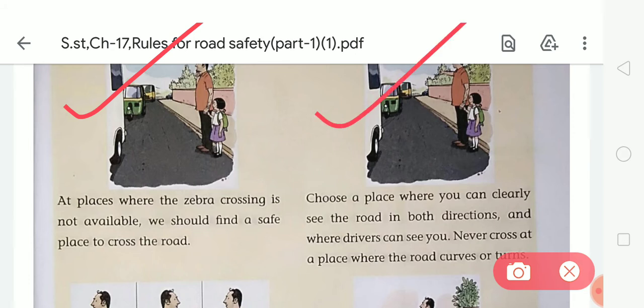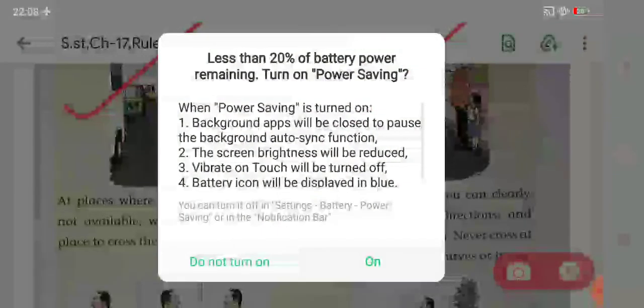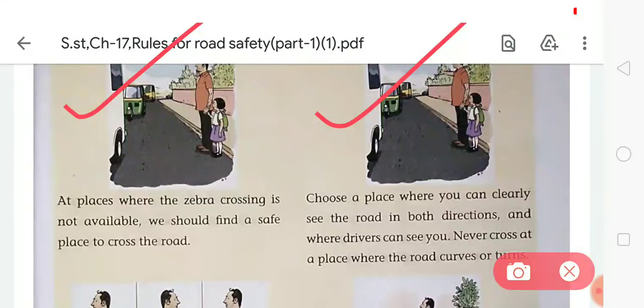Next picture. Choose a place where you can clearly see the road in both directions and where drivers can see you. Never cross at a place where the road curves or turns. So students, first of all, you have to see clearly in both directions, and the place should be where drivers can see you, and never cross the road at a curve or a turn.